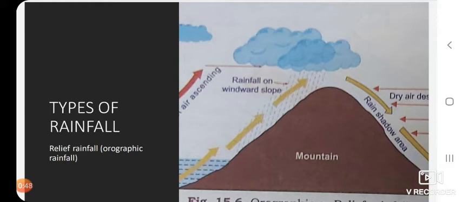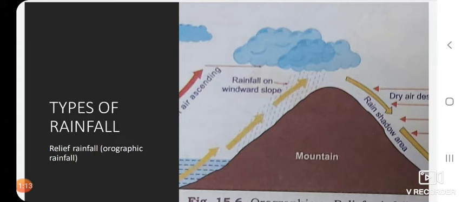This is an important type of rainfall. What is it? The relief rainfall, also known as the orographic rainfall. Go through the content given in your textbook, children, and the diagram also is very important. When the notes are sent to you, you need to draw the diagram for this in your notebooks.